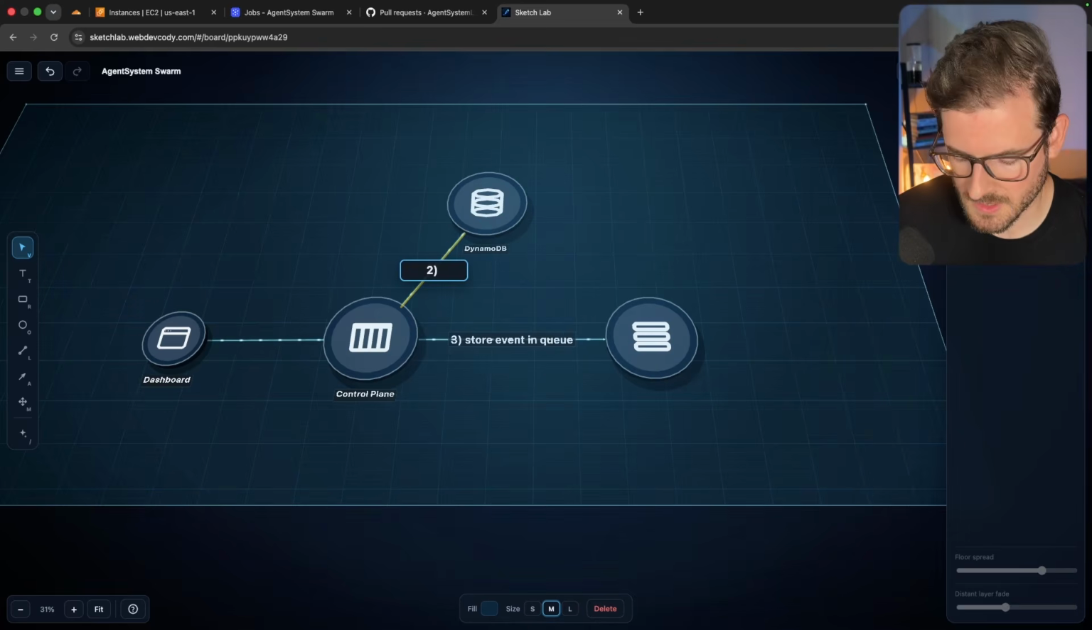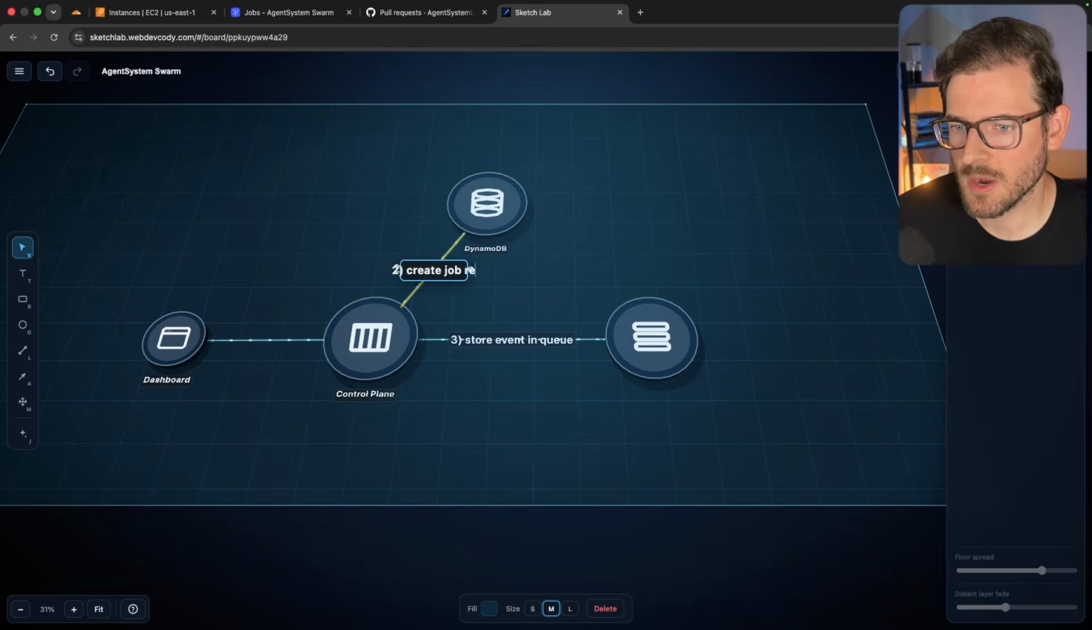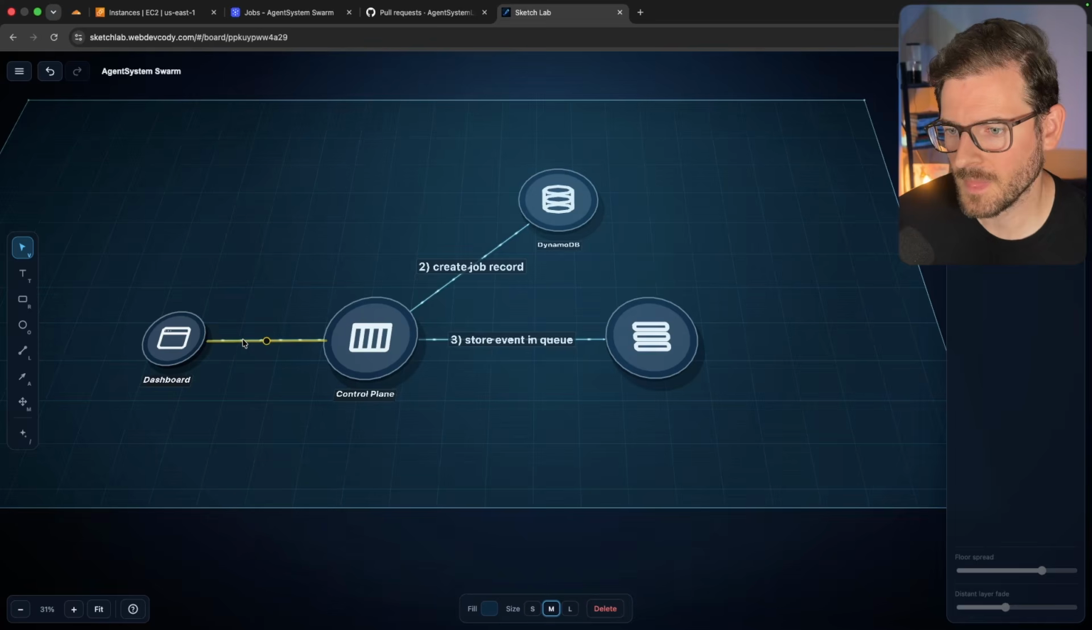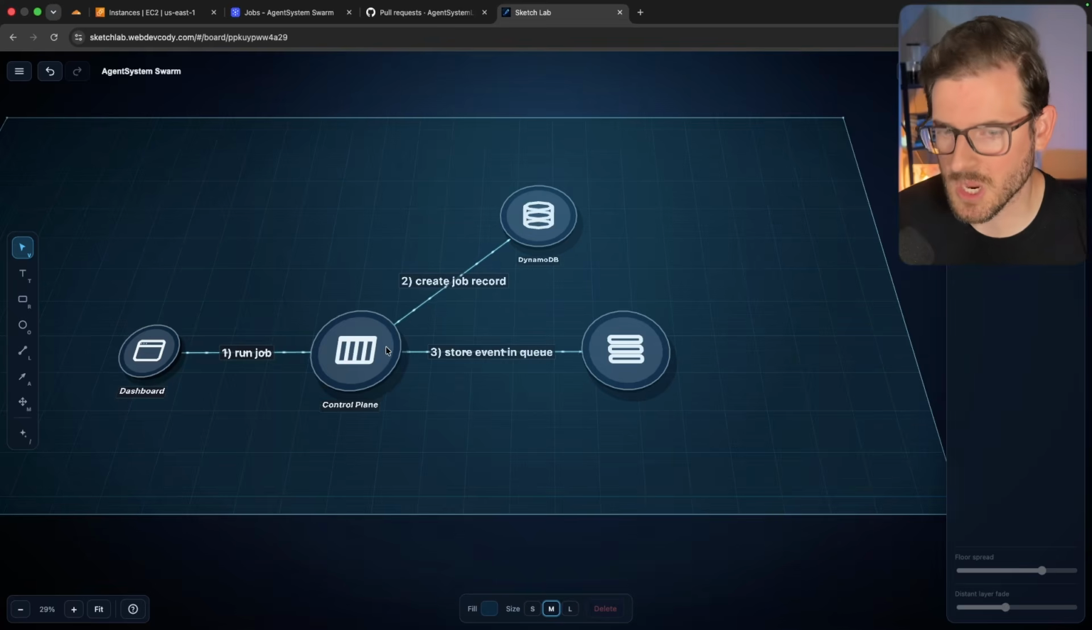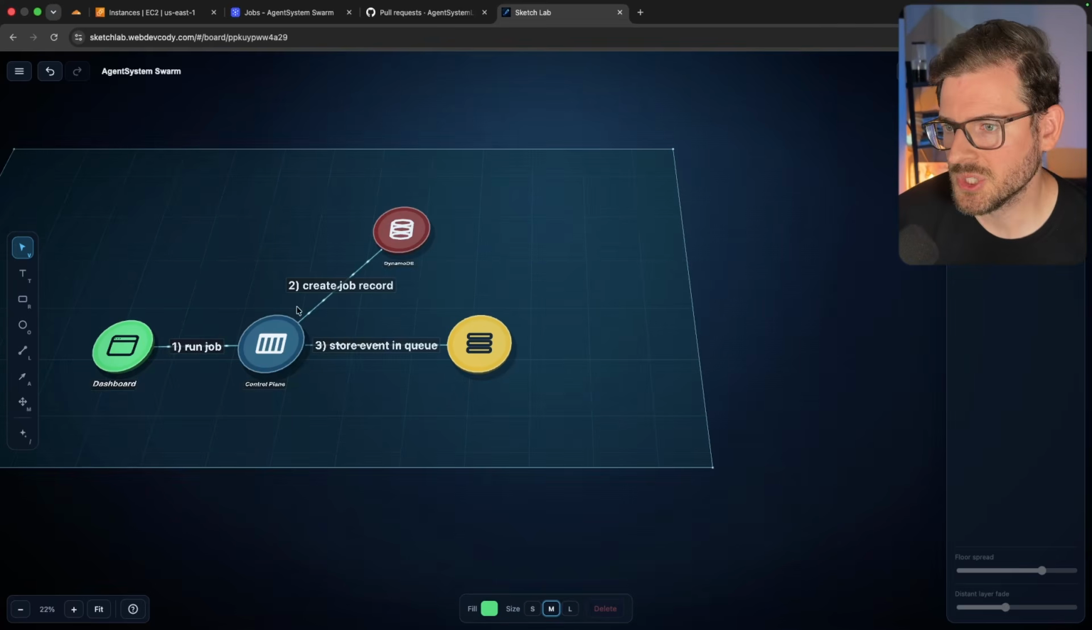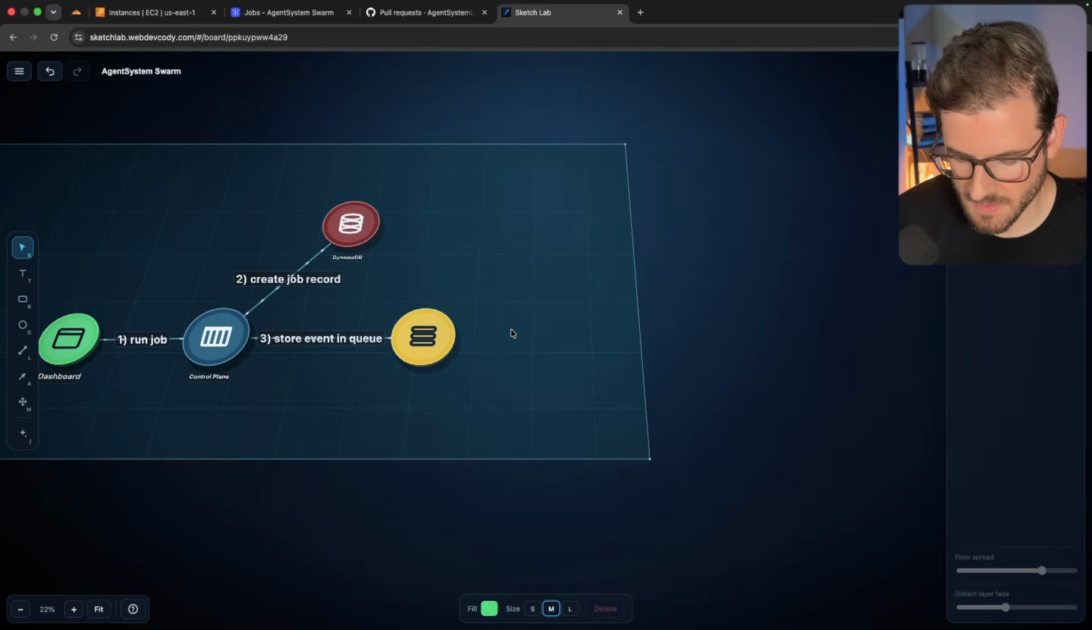Step 2 is create job record. And this is run job. Or in this case, it was a swarm, right? I said a swarm of 20, but again, that's just 20 jobs behind the scenes. So as I'm pushing to this SQS queue, we actually have another Lambda.